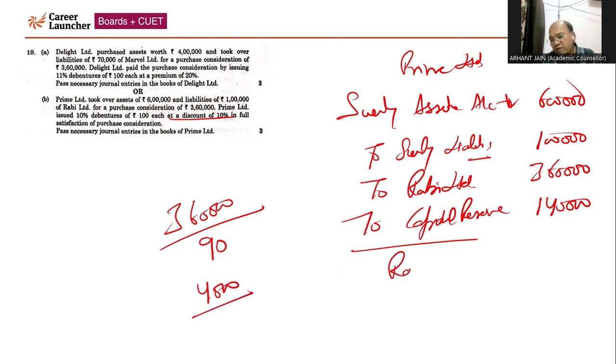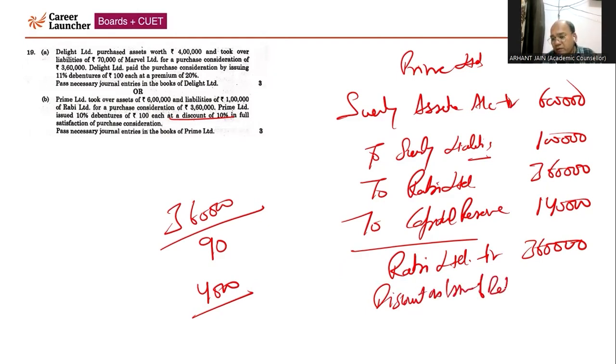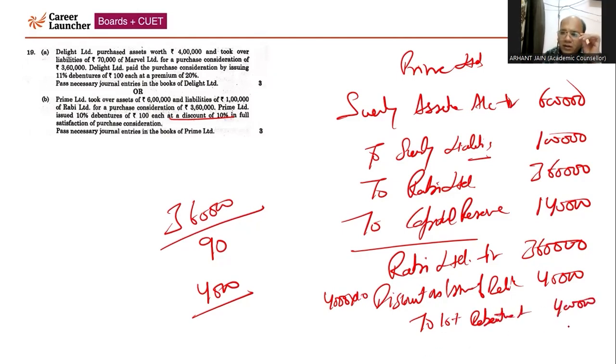Now you need to pass the journal entry with respect to issue of debentures for consideration other than cash. Rabi Limited debit 3 lakh 60, then discount on issue of debentures debit, which will come 40,000. How 40,000? 4,000 multiplied by 10. Now, to, the percentage is given, 10% debenture, this is the rate of interest, to 10% debenture account, that is 4 lakh. You need to write the narration, proper format of the journal. Then this is the solution of question number 19.